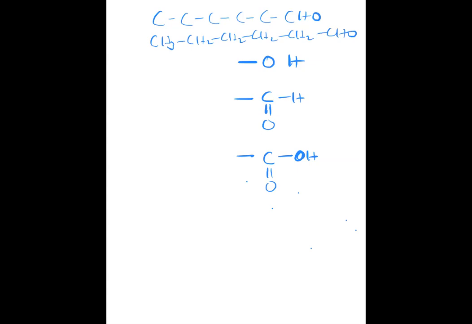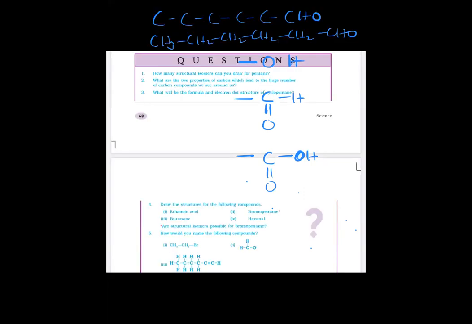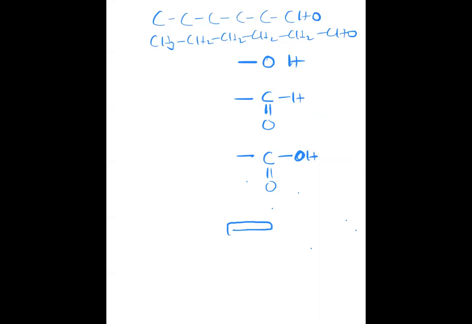This is hexanal. Are there structural isomers possible for bromopentane? Yes, structural isomers are possible for bromopentane.